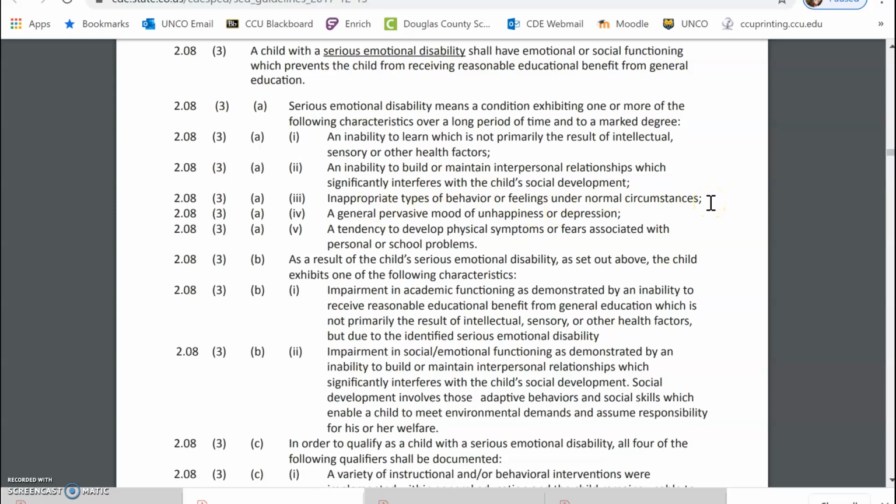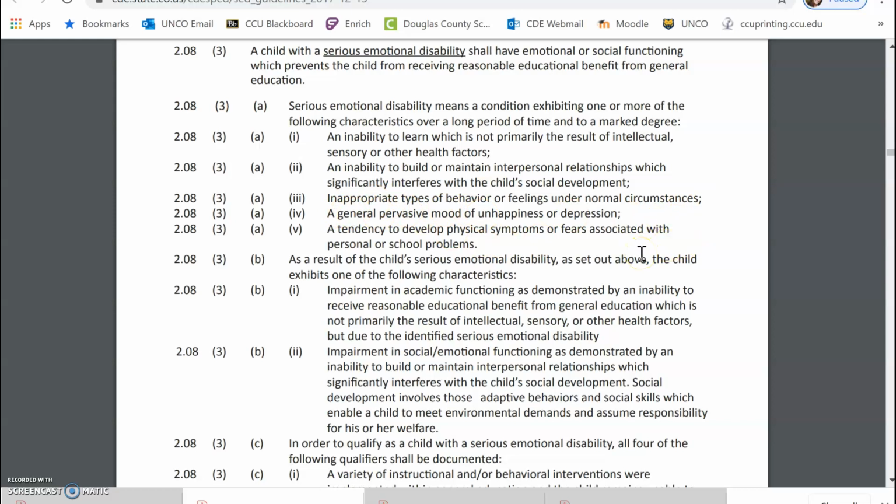So this might be when we're looking at significant escalation, and that may emerge in physical aggression, in shutdown, in verbal aggression, or any kind of an episode, for instance, may result in a room clear. And those are not the only things that can fall into this category, but it's just a couple of examples. The student is unable to access due to these behaviors or feelings under these normal circumstances, and that reactivity or sensitivity. Also maybe seeing a pervasive mood of unhappiness or depression or physical symptoms and fears, and that falls under that somatization category.